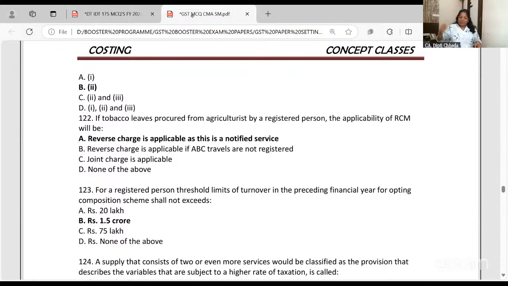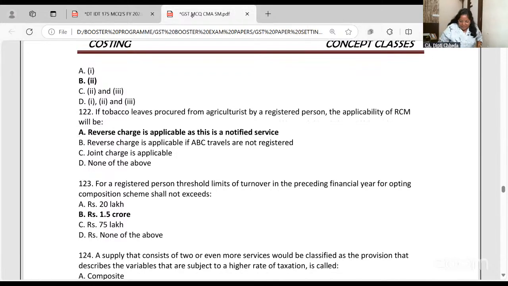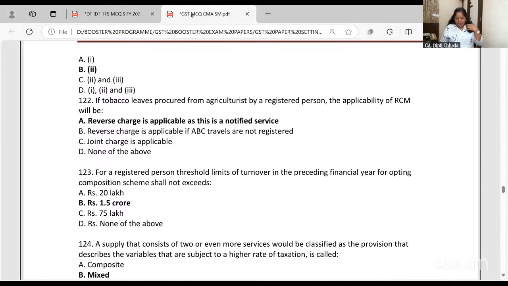Let's go. If tobacco leaves are procured from an agriculturist by a registered person, the applicability of RCM will be on the registered person.